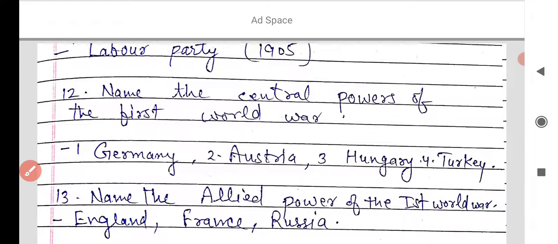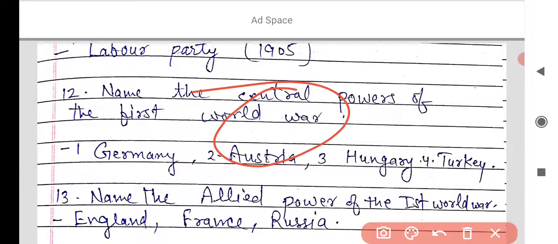Name the central powers of the First World War. You learned that the First World War had an effect on the Russian Revolution, that is, the Russian Empire. The First World War was fought between the Allied and the Central Powers between 1914 and 1918. You know that Germany, Austria, Hungary, and later on Turkey joined the Central Powers. So you can write that these were the central powers of the First World War.